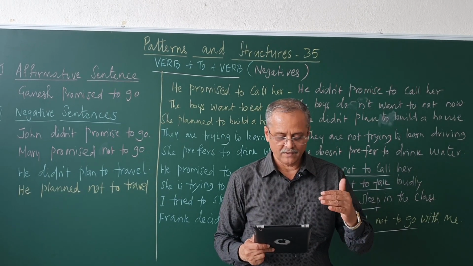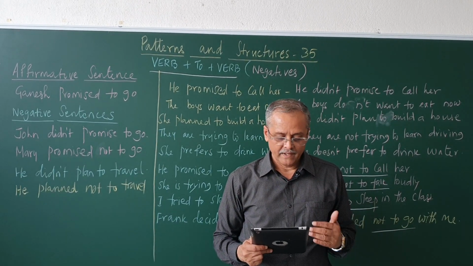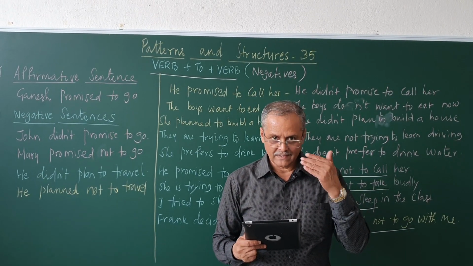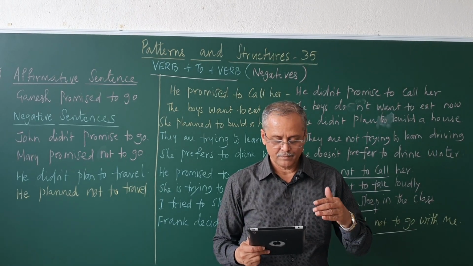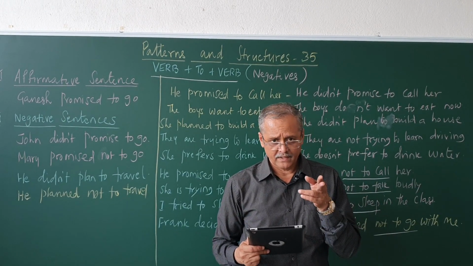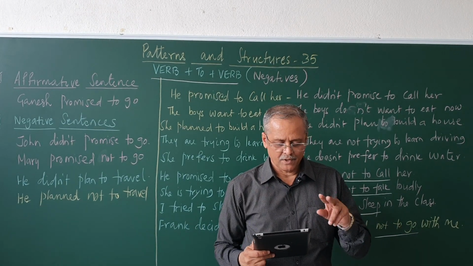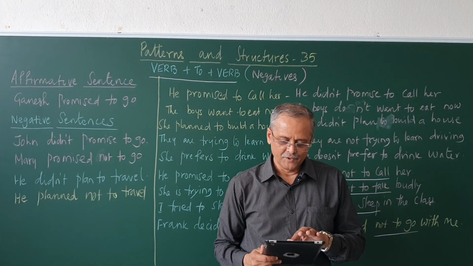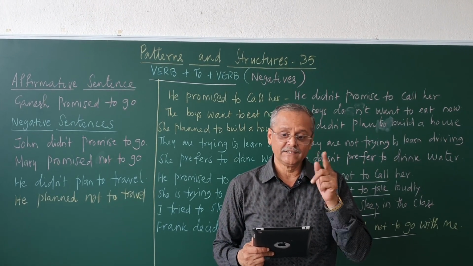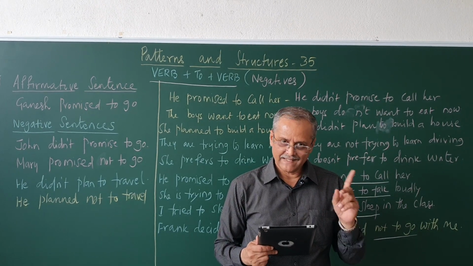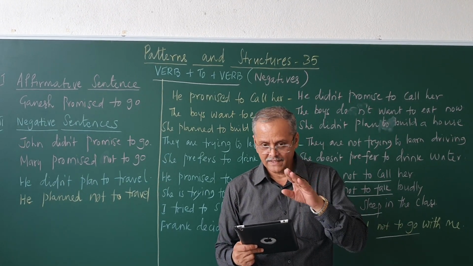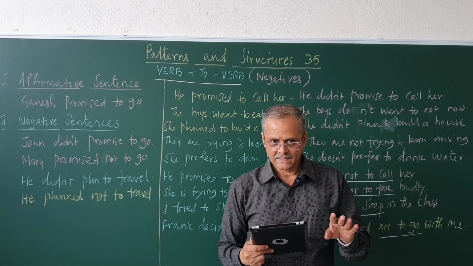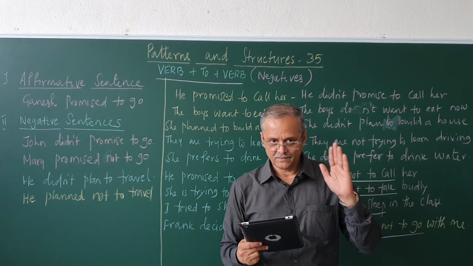Next, John needs to write. Mary doesn't need to write. John plans to write. Mary doesn't plan to write. John planned to write. Mary didn't plan to write. John is trying to write. Mary is not trying to write. John wanted to write. Mary didn't want to write. John decided to go. Mary didn't decide to go. John is going to promise. Mary is not going to promise.